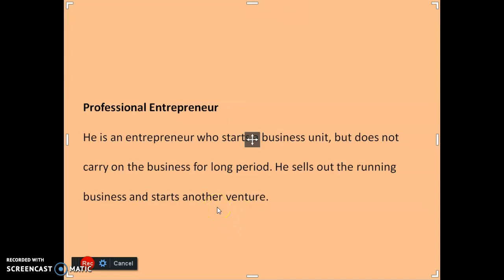Another one is professional entrepreneur. It's a different type of entrepreneur. They start a business unit but do not carry on the business for a long period. Their intention is to sell the business they start. He sells out the running business and starts another venture. So that type of entrepreneur sets up and establishes a business enterprise, and then tries to sell it off. Then again they try to start a new enterprise. That type of entrepreneur we call professional entrepreneur.